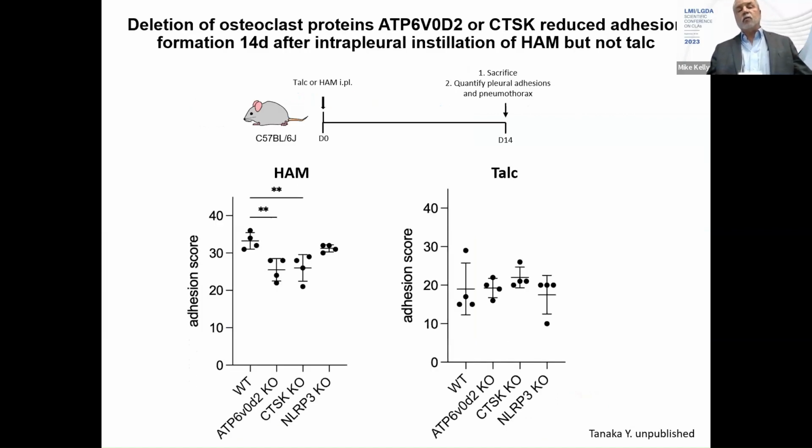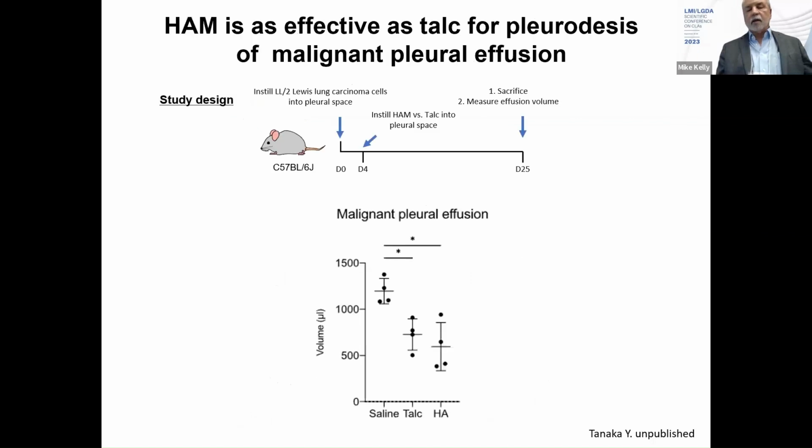We asked the question of whether osteoclast activity is important for the fibrogenic and pleurodesis effects of hydroxyapatite, and indeed in mice that have key osteoclast factors knocked out, such as the ATP6 knockout mouse and the CTSK knockout mouse, there is a reduction in the adhesion score on day 14. We didn't see any reduction in the adhesion score for talc, and the mechanism of fibrotic fusion for talc may be different, more aggressive and different than for hydroxyapatite.